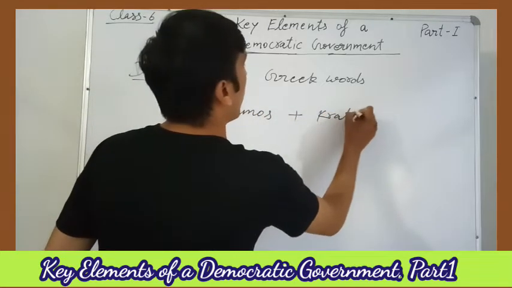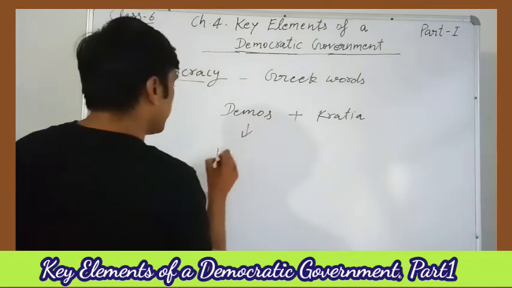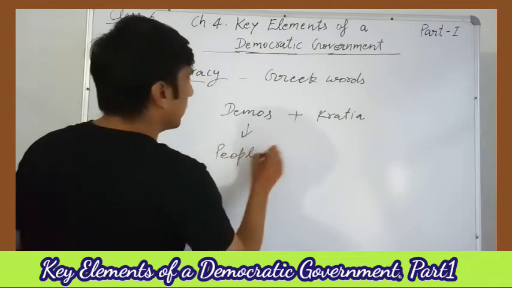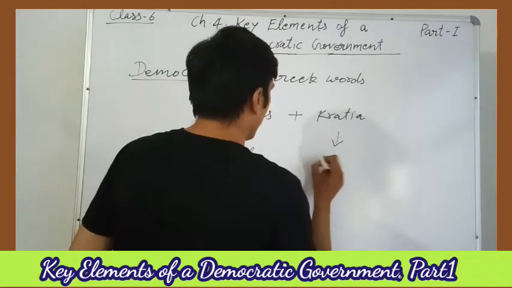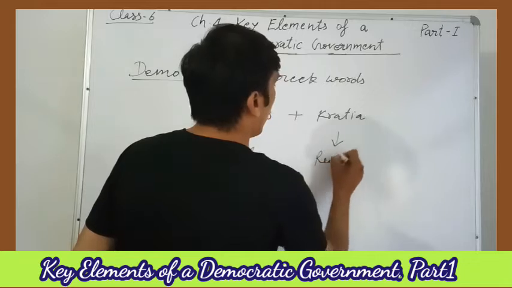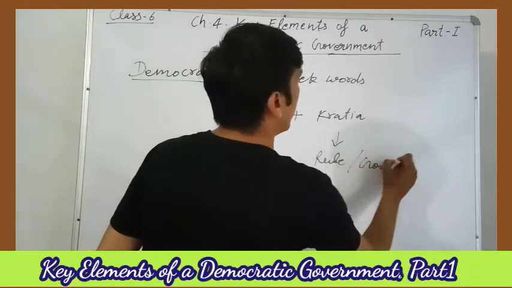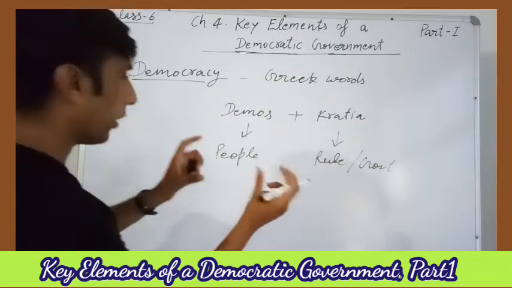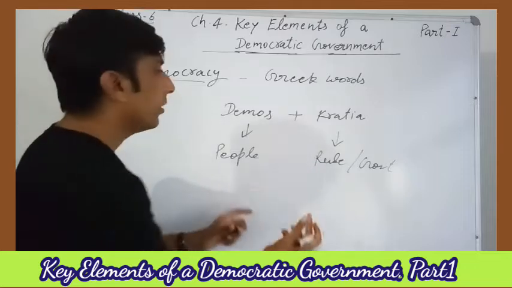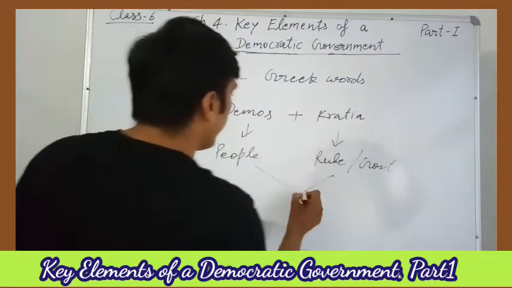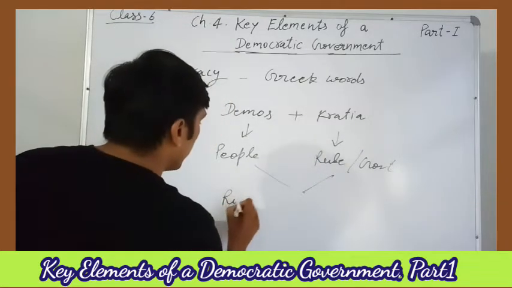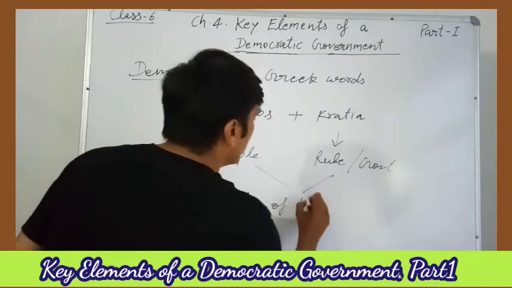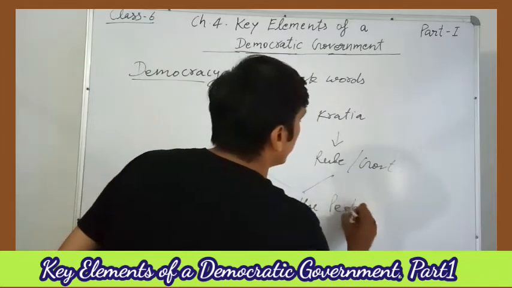And Kratia. Kratia means rule or the government. It means the government of the people or the rule of people. So the meaning of democracy is rule of the people.